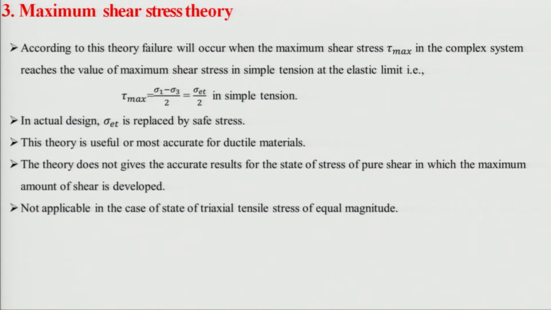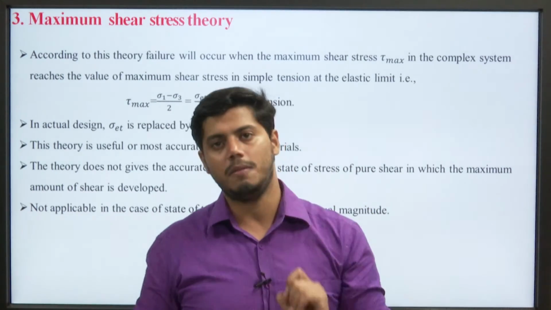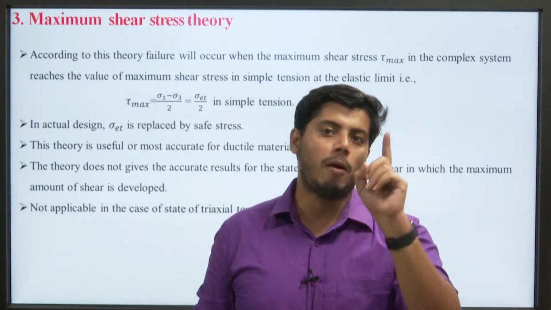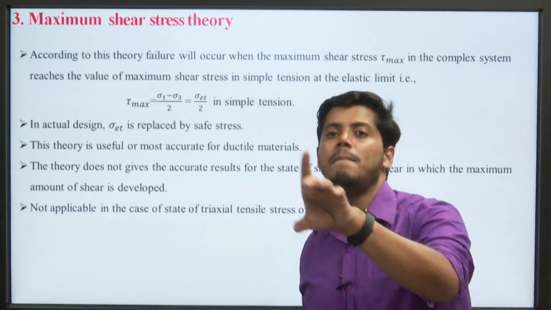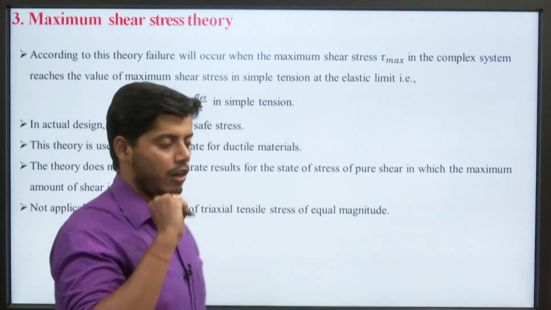So, according to the maximum shear stress theory, failure will occur when the maximum shear stress tau max in a complex system reaches the value of shear stress in simple tension at the elastic limit. Every condition is the same, but we have just changed the state of stress. Till now we were studying axial stress, but for the body to be safe in shear stress, the maximum shear stress of a complex system at the time of failure should be equal to the shear stress developed at the elastic limit under simple tension load.